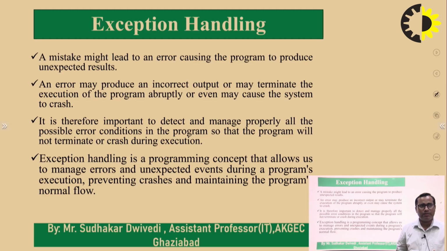An error may produce an incorrect output, or it may terminate the execution of the program abruptly. That may cause the system to crash. It is therefore important to detect and manage all types of error conditions properly in the program, so that the program will not terminate or crash during execution. That means the program should maintain its normal flow of execution.